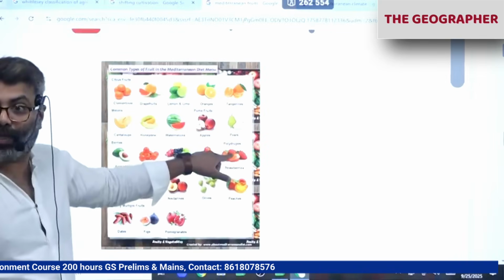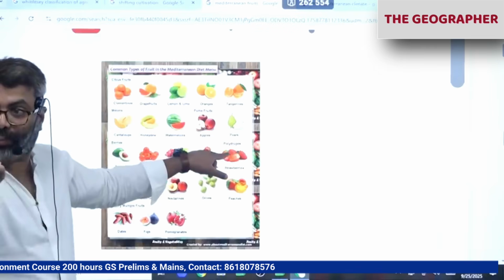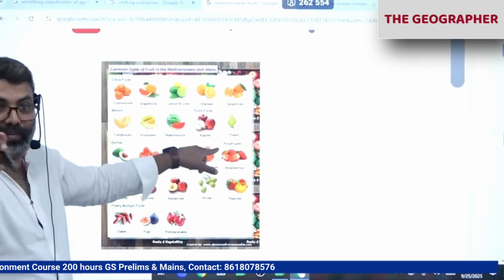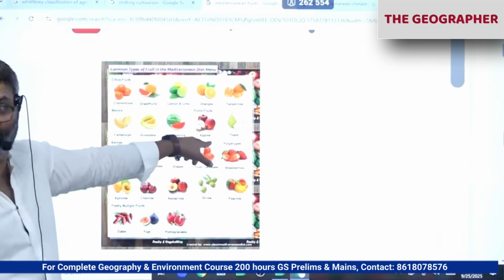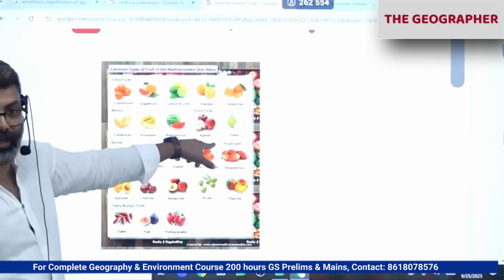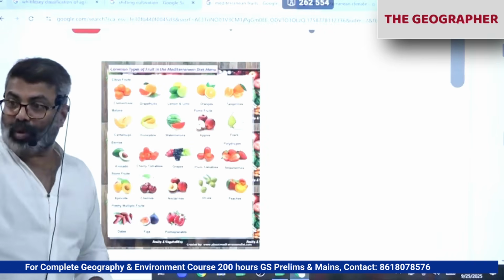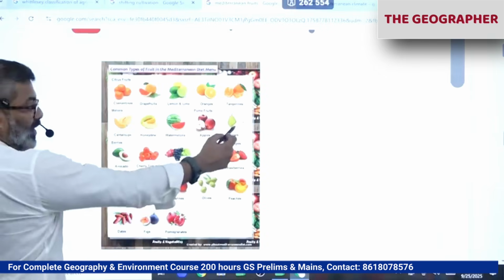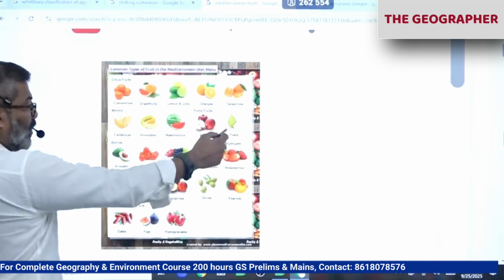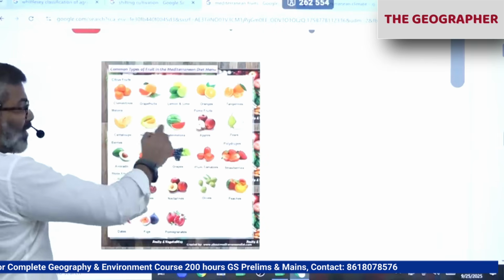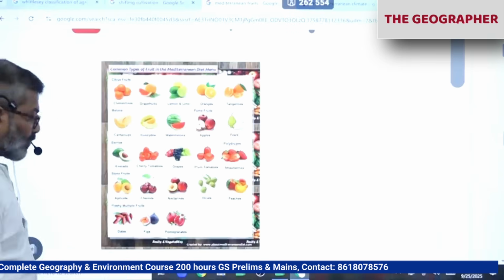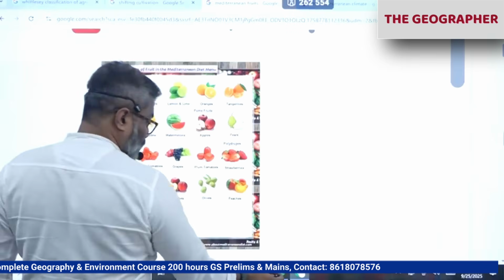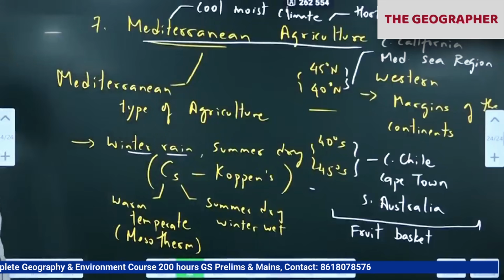Like Kashmir apple. Now is the season. The winter season starts, and in November, December, January you will get apples, Kashmir apple, Simla apple and all. Otherwise, what they are normally selling is warm season apples. Pears also. Muskmelon, watermelon, all this. All these are Mediterranean.